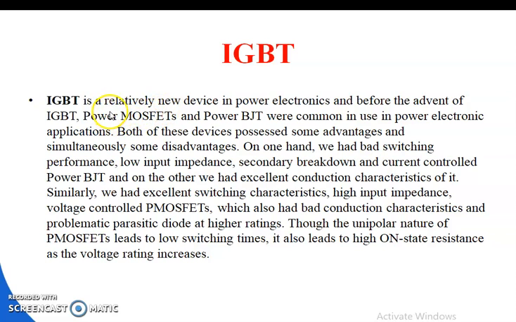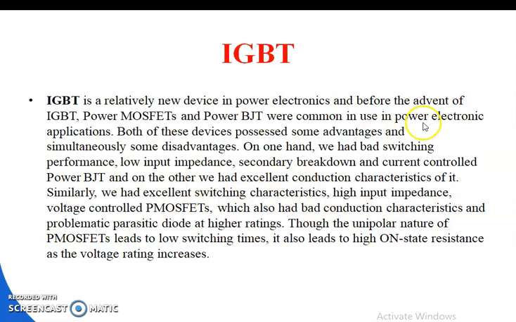The IGBT is a relatively new device in power electronics, and before the advent of the IGBT, power MOSFETs and power BJTs were common in power electronics applications. Both of these devices possessed some advantages and, simultaneously, some disadvantages.